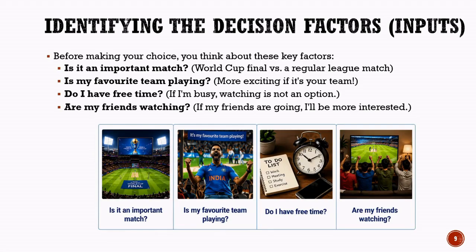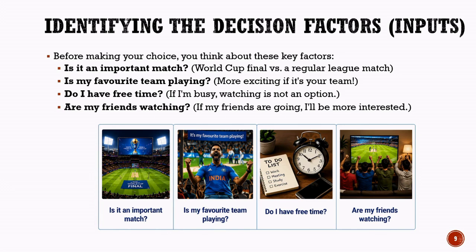Identifying the decision factors, inputs. Before artificial intelligence can make a decision, it must first identify the factors that influence that decision. These factors are called inputs. In our example, the artificial intelligence system is trying to decide whether to watch a cricket match. Just like a person would think about different circumstances before making a choice, the system also considers several important factors.